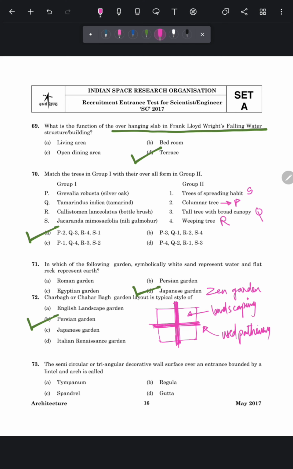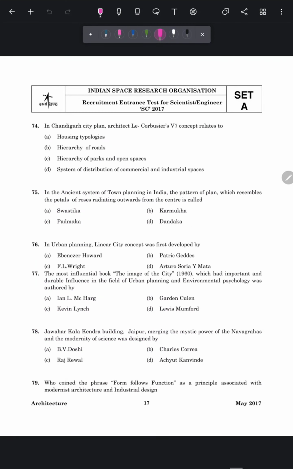Question number 73, the semicircular or triangular decorative wall surface over an entrance bounded by a lintel and arch is called. So the correct answer of this question is option number A, tympanum. So tympanums are generally an arch-shaped or rectangular shaped decorative design over the doors. Also in this picture you can see the original image of a tympanum. Let's move to the next question.